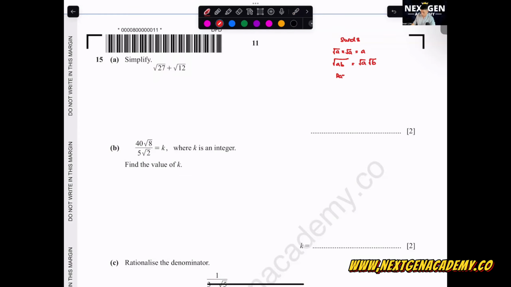After that, you have to go to your rationalizing. The concept of rationalizing: you have 1 over surd A and then 1 over A plus surd B. You all need to know how to rationalize this. This one is times surd A over surd A. This one is times A minus surd B over A minus surd B. Now, 27. We've got a square number inside, which is 9. So we get surd 9 times surd 3. 12, we have 4 times 3. 3 surd 3 plus 2 surd 3, we get 5 surd 3.